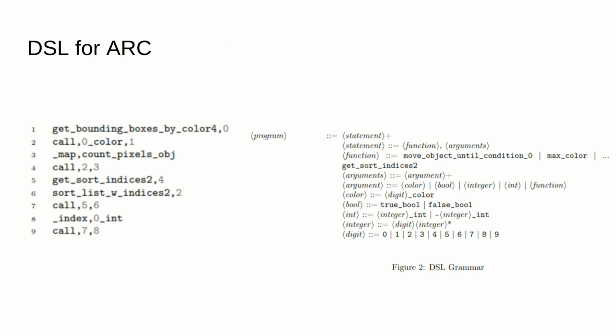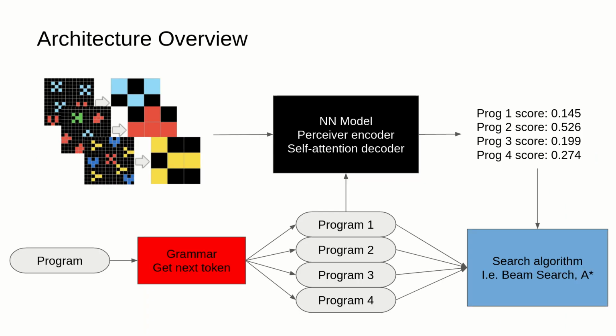The first step to tackle the ARC challenge is to design a domain-specific language that is tailor-made for the ARC challenge. Here on the left, you have an example of a program expressed in this domain-specific language. A program in this DSL is composed of many different statements or instructions. Here you can see different instructions on different lines, and each instruction is made of one function and different arguments. These allow us to only generate programs that are well-typed and only produce images as output.